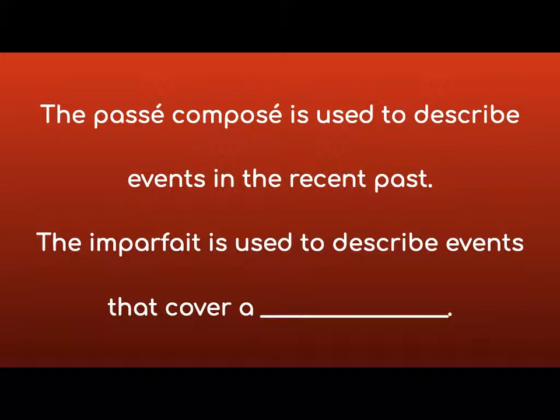All right, now that we've discussed how to do the conjugations of the imperfect, let's talk about when we use the imperfect as opposed to when we use the passé composé. The passé composé is used to describe events in the recent past, such as yesterday or an hour ago. The imperfect is used to describe events that cover a period of time, like what you did last month, last year, when you were younger.